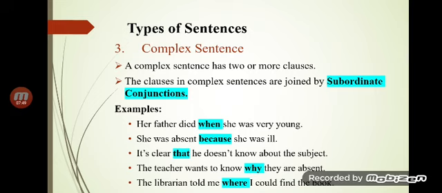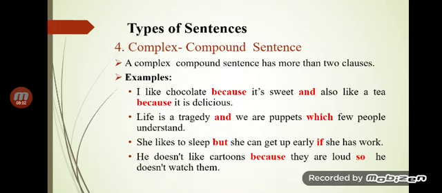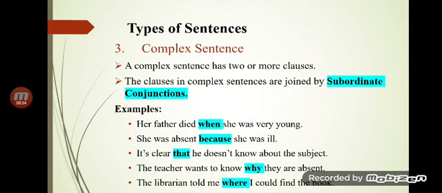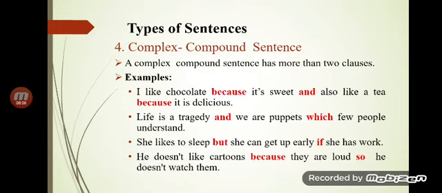The teacher wants to know why they are absent. The librarian told me where I could find the book. Here we have introduced our subordinate clause. Then comes the complex compound sentence. A complex compound sentence has more than two clauses.